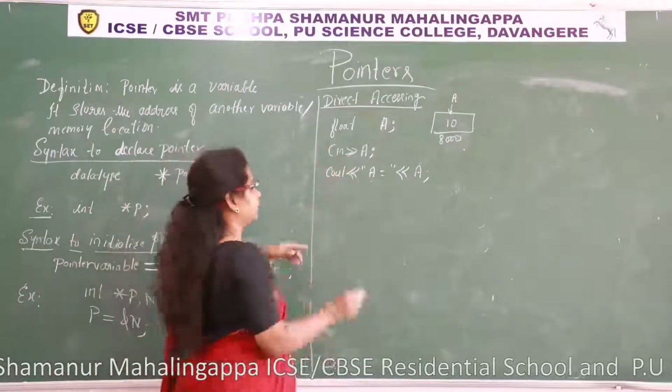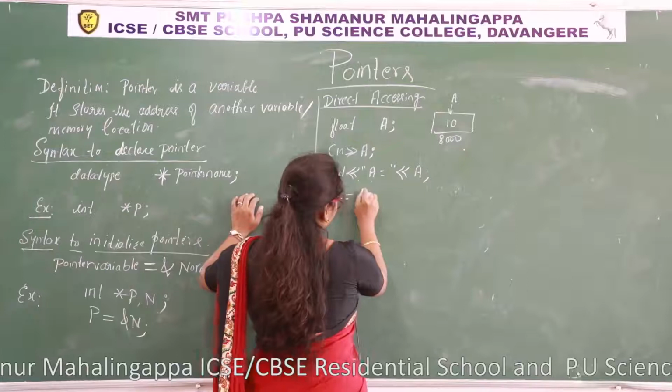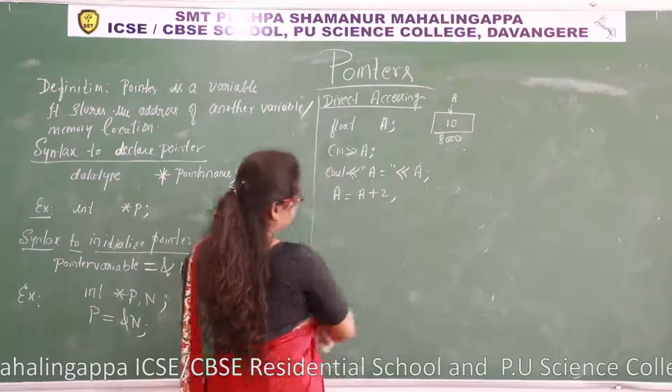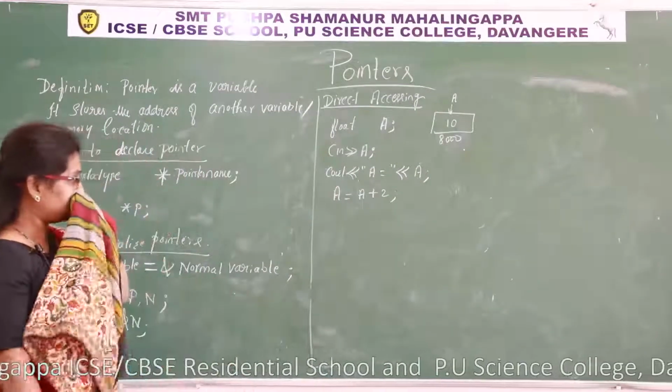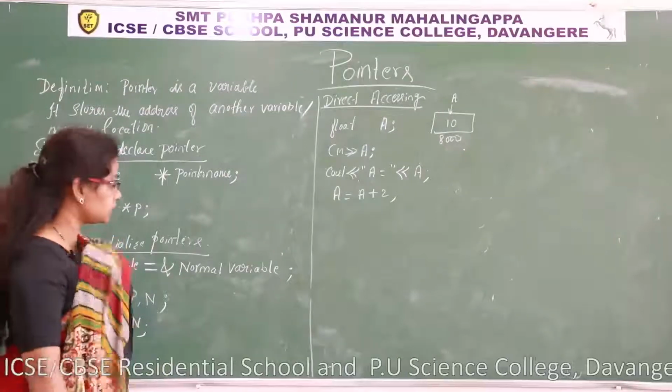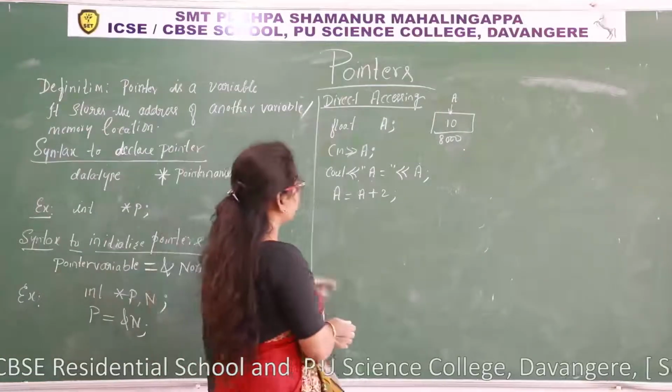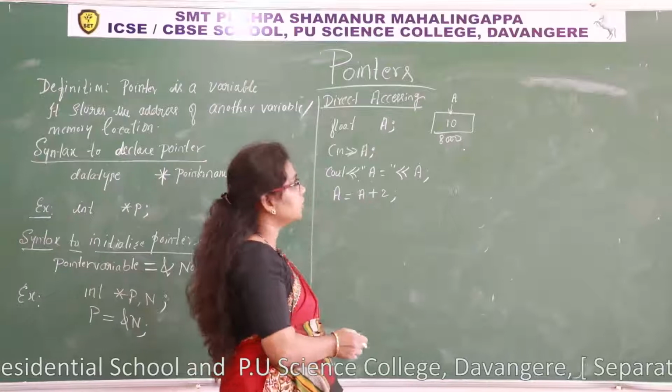I want to update A is equal to A plus 2. I want to update the value of A, that memory location. So I must use the name of that memory. A is equal to A plus 2.